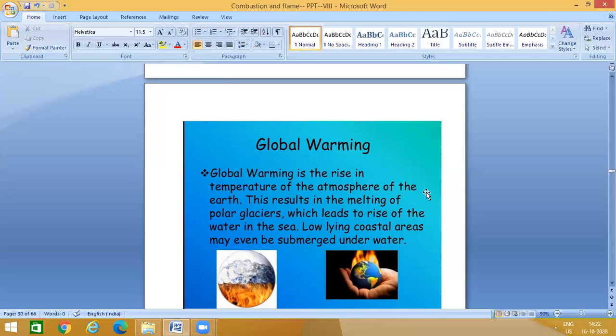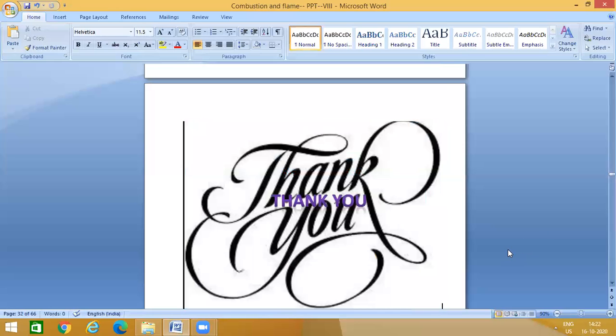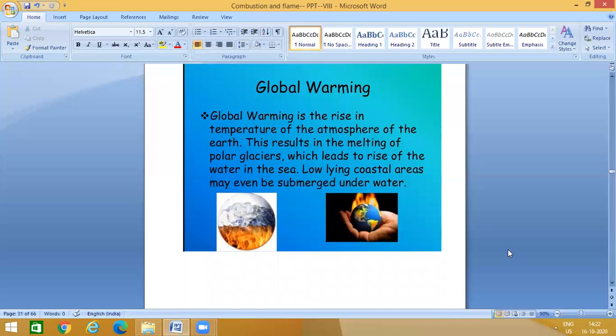It will start melting, which leads to rise of the water in the sea. So when the ice melts, what will happen? The melted ice will reach the sea and lead to a rise in the water level. Low-lying coastal areas may even be submerged under water. So these all are disadvantages of air pollution or global warming.